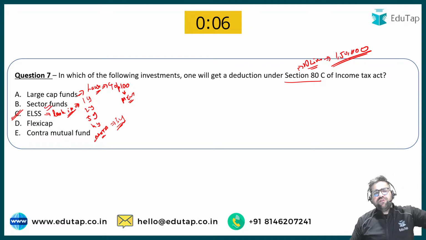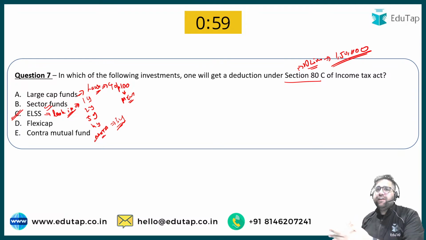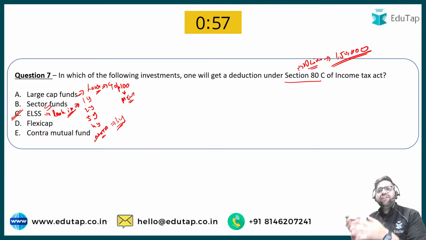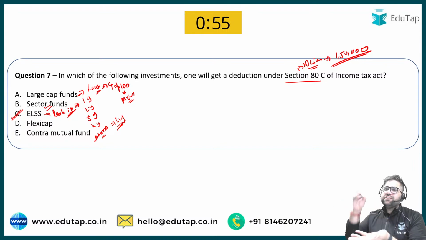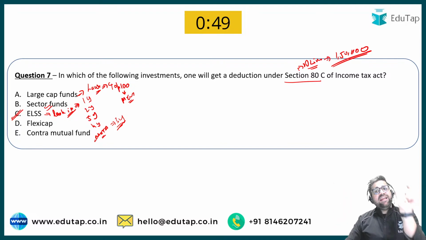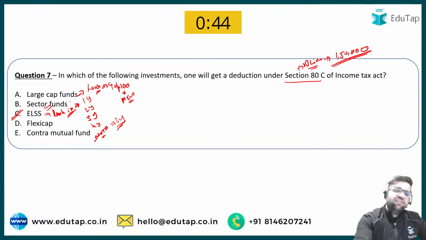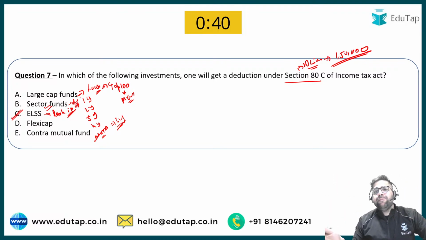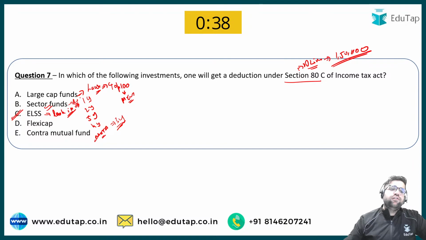Sectoral funds are those funds which invest into one particular sector. For example, if I have invested my money into a pharmaceutical fund, then that particular mutual fund will invest my money in all the companies falling under the category of pharmaceuticals. So they invest in one particular sector, not diversified, and that is why sectoral funds are very, very risky, because if that particular sector collapses, then definitely my portfolio will also collapse.